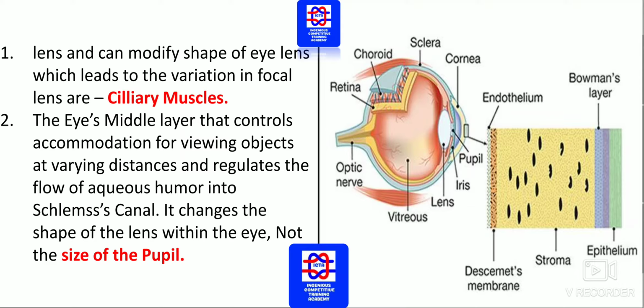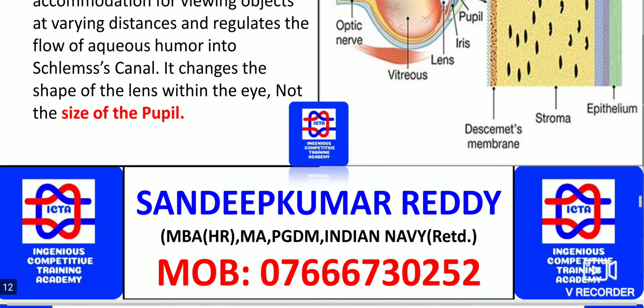We must know what exactly the ciliary muscles do. These muscles will help in elongation as well as adjustment, so this will modify the shape of the eye lens. It is the eye's middle layer that controls accommodation for viewing objects at varying distances and regulates the flow of aqueous humor into the Schlemm's canal. It changes the shape of the lens within the eye, not the size of the pupil. So here there will be no change in the size of the pupil. You must know what exactly the function of the whole eye.